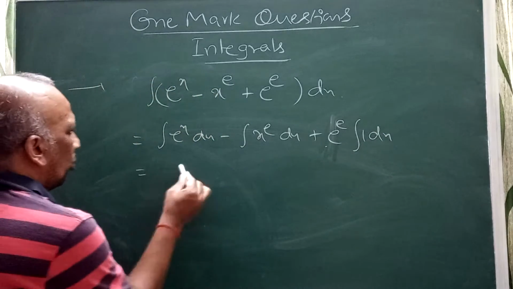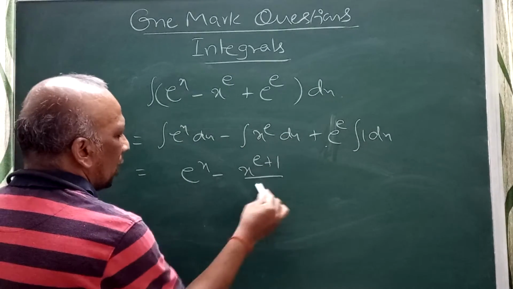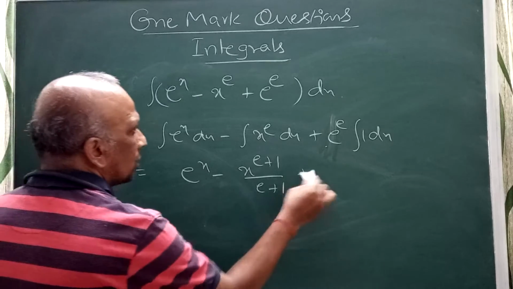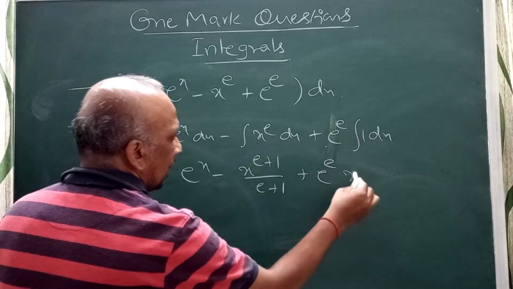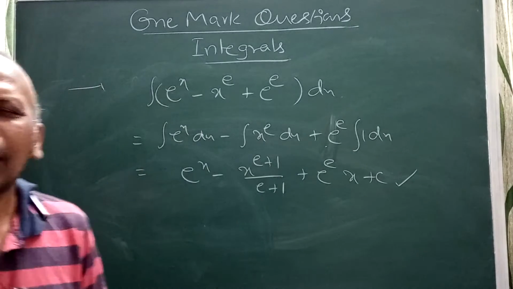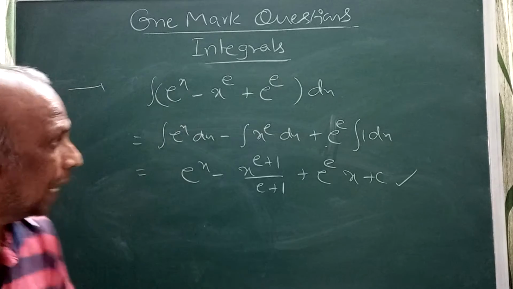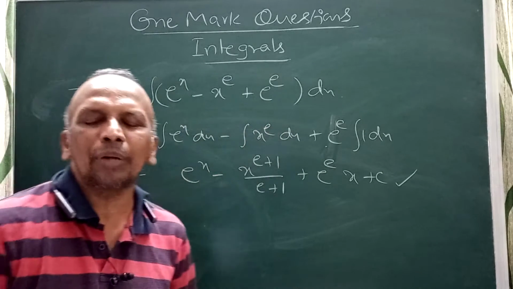Now I will write e power x, minus x power e plus 1 by e plus 1, plus e power e, and integral 1 dx is x. Plus c, we can add the integral constant. I can write like this. This is the problem related to e power x.